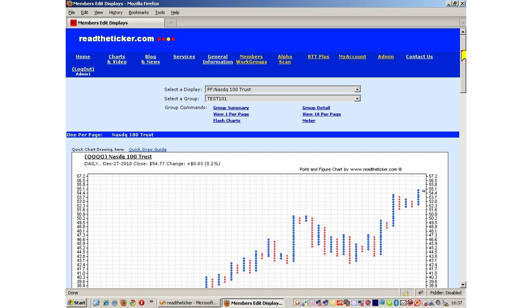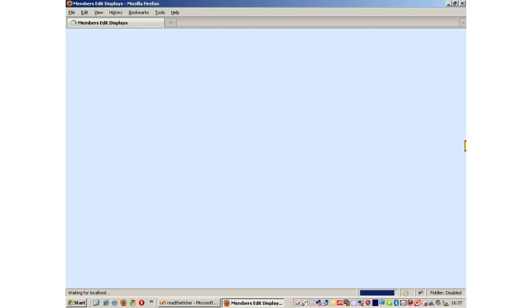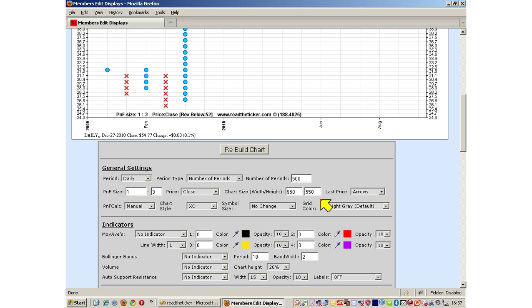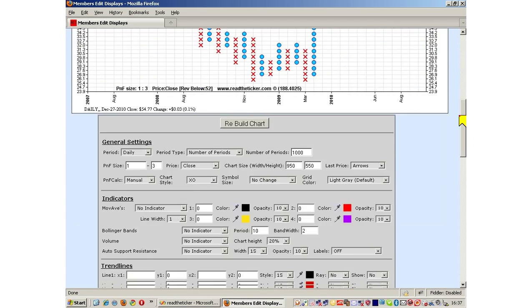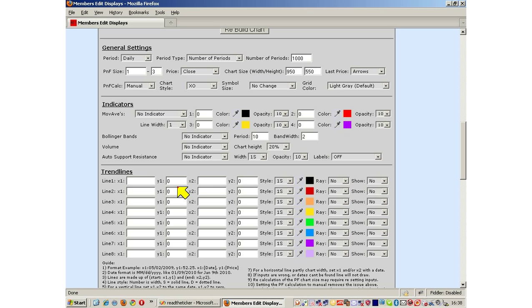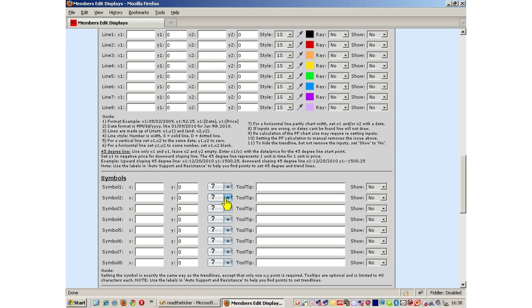Point and figure. Down below we can add trend lines, 45-degree lines, channels, and we put symbols in with tooltips.